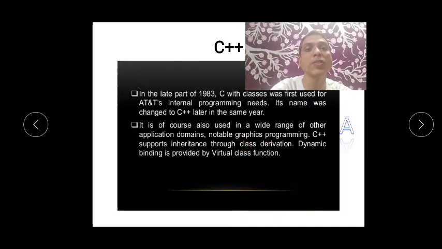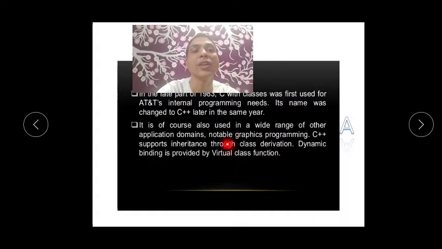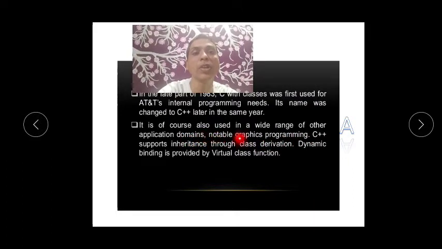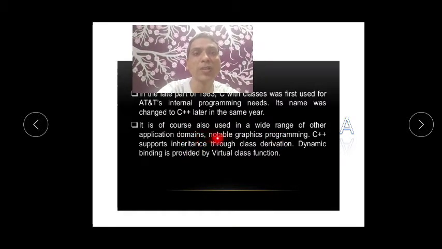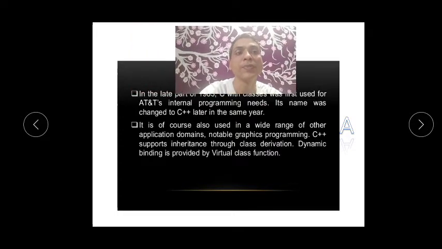C++ also supports inheritance through class derivation. Now we'll be thinking, what is inheritance and all. I think this concept is not for this year. In 12th standard we will see what inheritance is. Dynamic binding, which provides virtual class functions. So all these concepts we will try to study. Okay, whatever is written here.